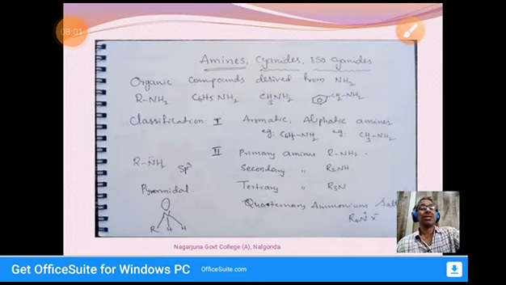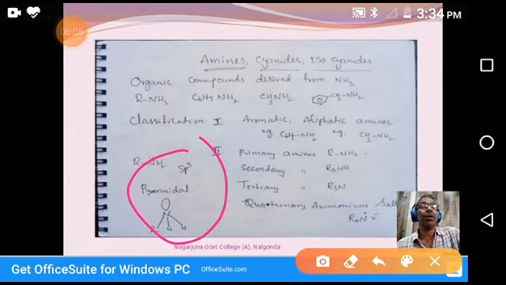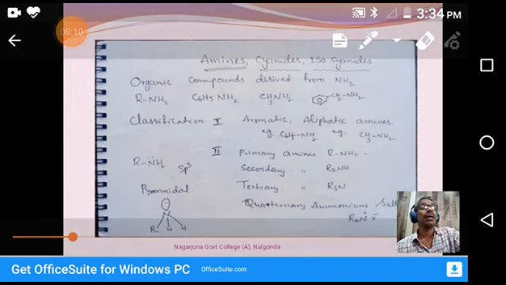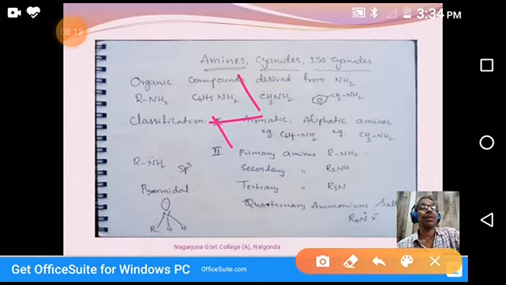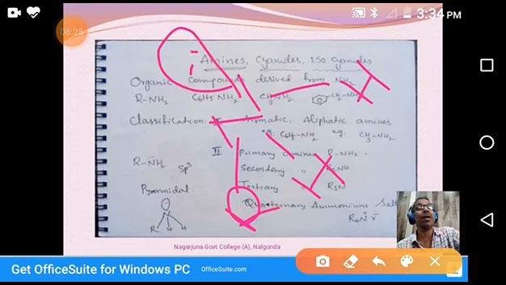Coming to the structure of amines. Ammonia is NH3; in amines, NH2 with one alkyl group. Nitrogen undergoes sp3 hybridization, that means four hybrid orbitals. One of the orbitals is occupied by a lone pair; three are bond pairs.